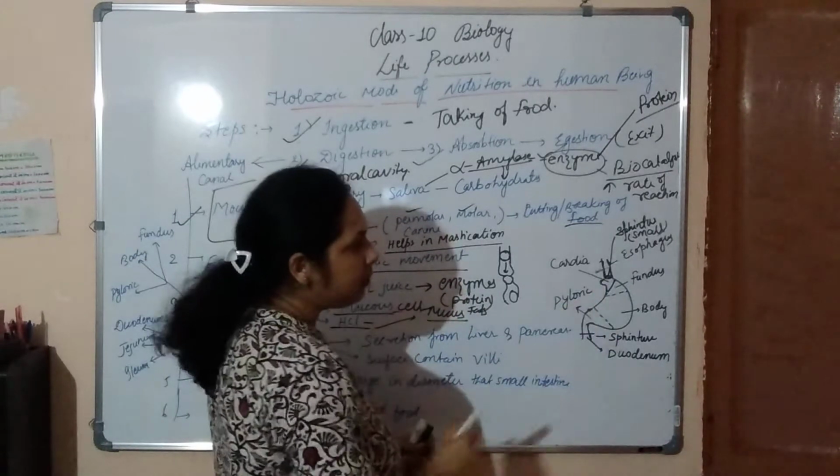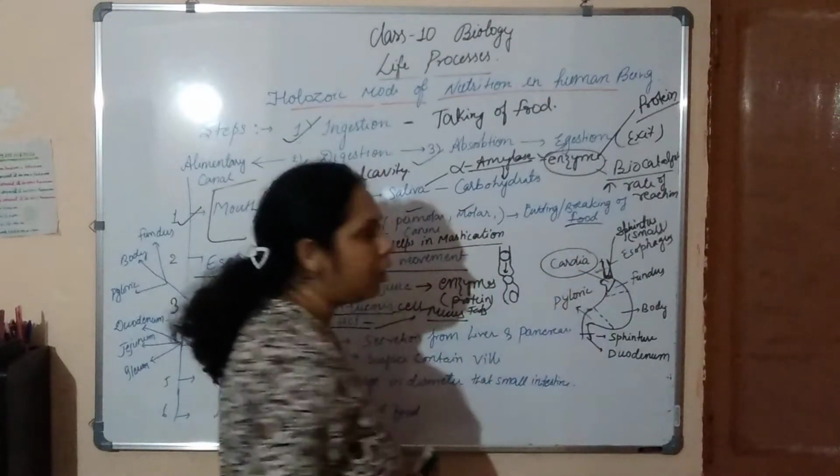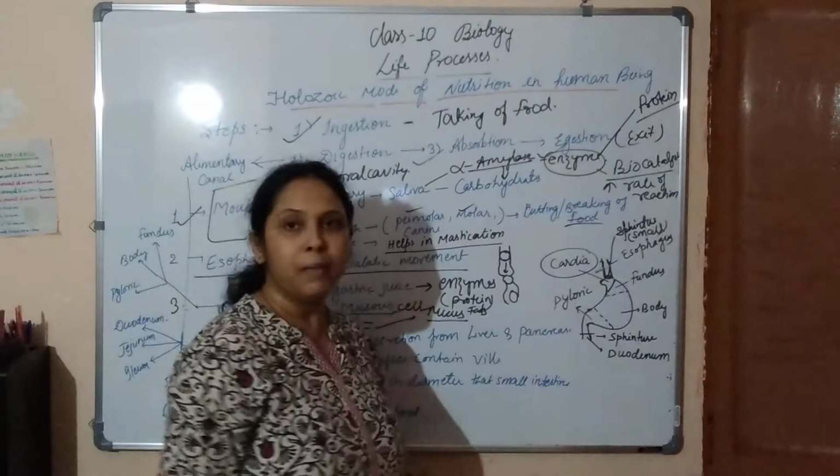Now this stomach contains 4 parts. Cardiac, which is also called the cardia part because it is near the heart, so that's why it is called the cardia part.